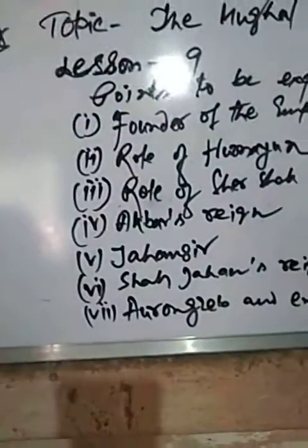Humayun was defeated by Sher Shah. After the death of Sher Shah Suri, Humayun re-established the Mughal dynasty in India. And the third one, role of Sher Shah.